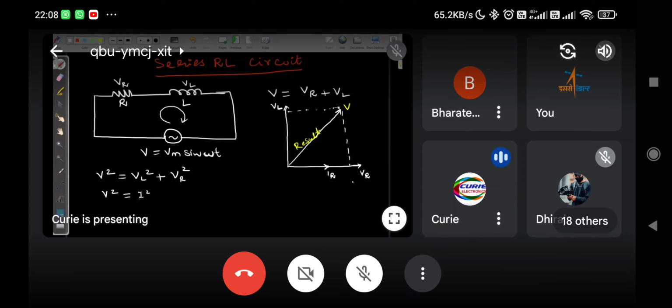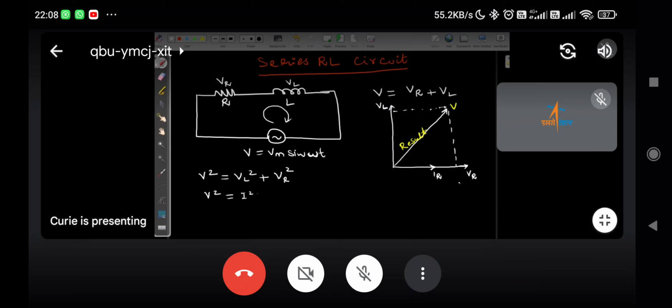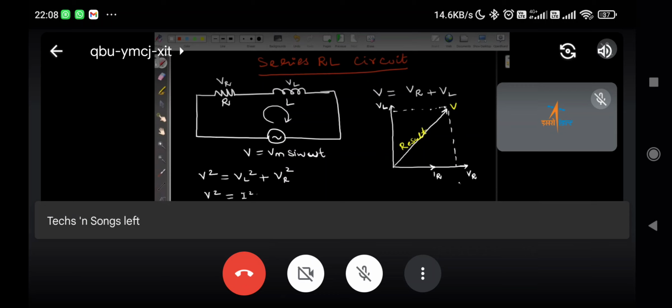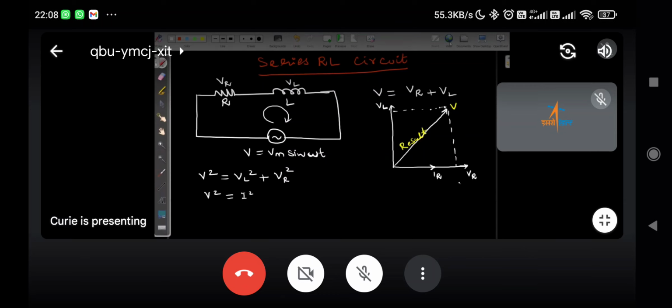Okay, Mohanda, V square equal to I square... what should I write there? I square into R square? No, current into resistance: V equal to I into R. Now for VL, what should I write?